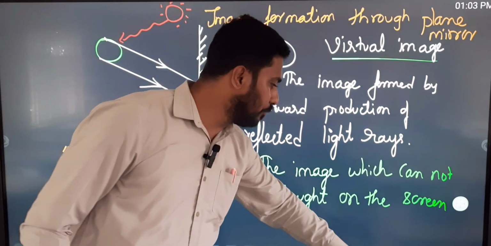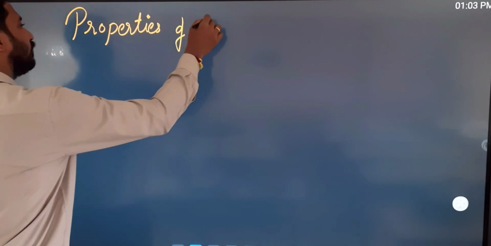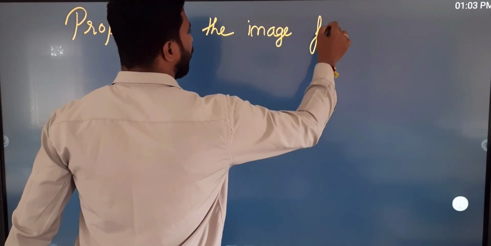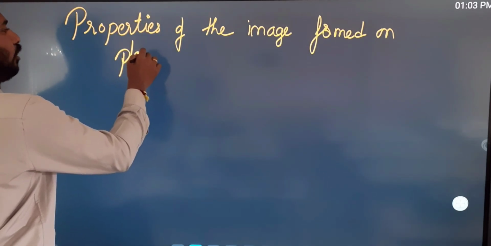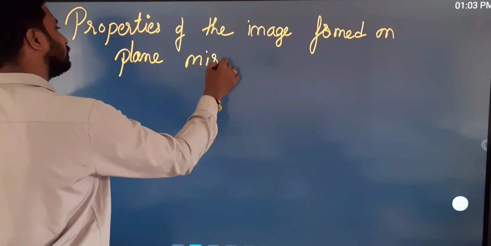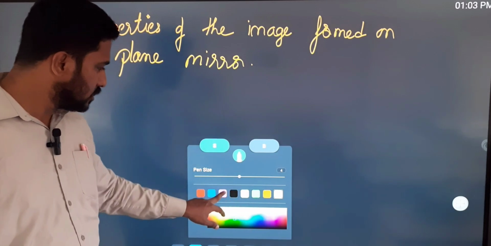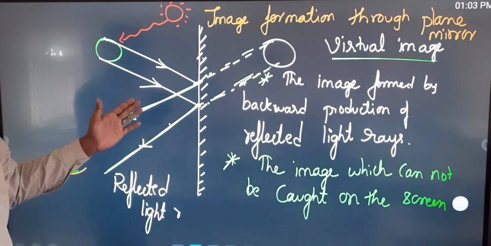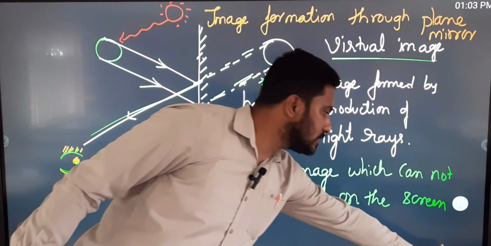Okay? So now the next important question will be the last. An important question is the properties of the image formed by a plane mirror. Okay? So there are some properties. What are the properties of the image formed by a plane mirror? You are seeing this, and this is the image. And what are the properties it has? So the first property is